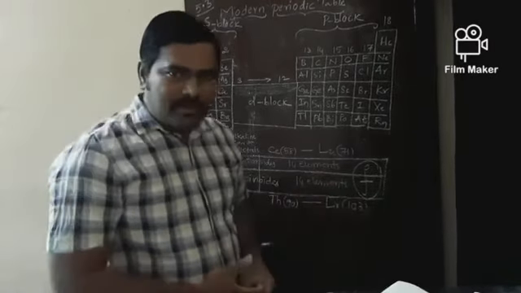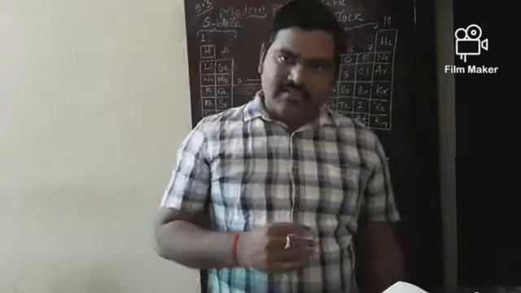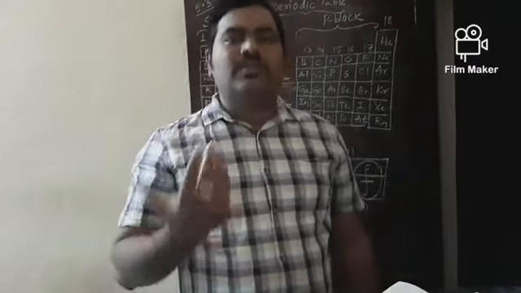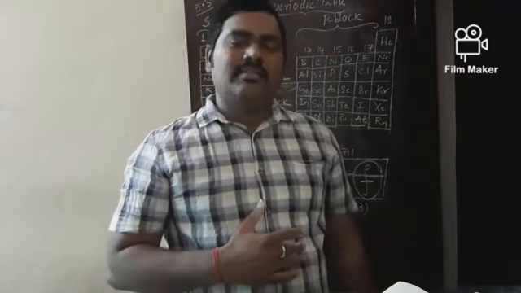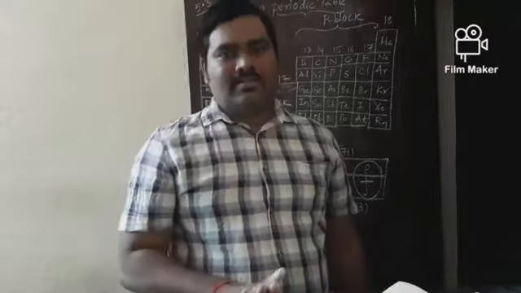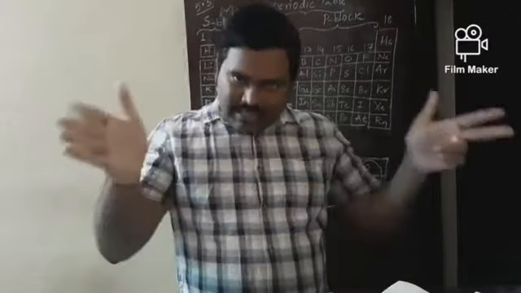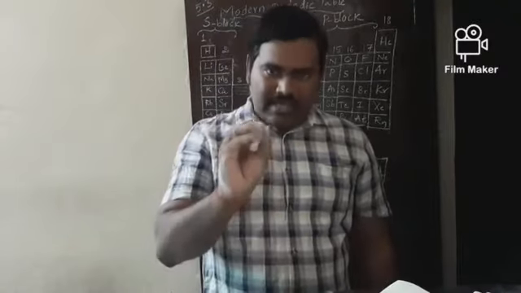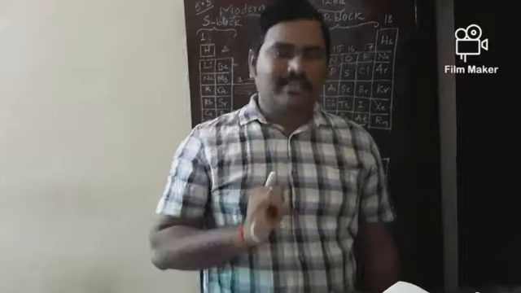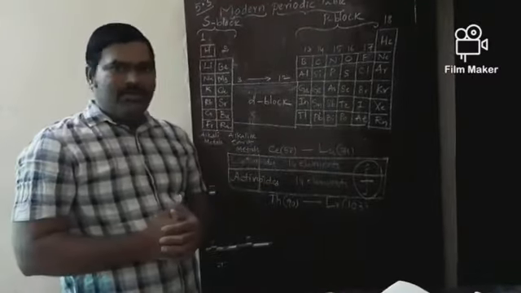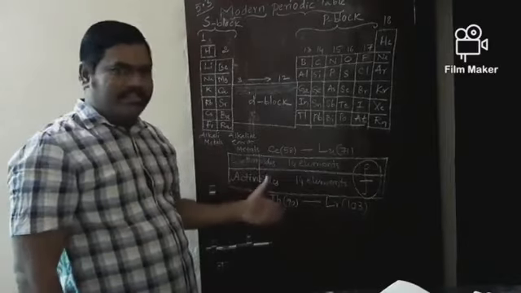Do you want to know further information about orbitals? You have to wait until intermediate. In the higher classes, there is a possibility to discuss the orbital system, because you know about orbits, and every orbit consists of orbitals. Orbit is like a national highway, orbitals are like vehicles, electrons are like passengers. Try to remember this, especially for this level. I tried my level best to explain the modern periodic table.